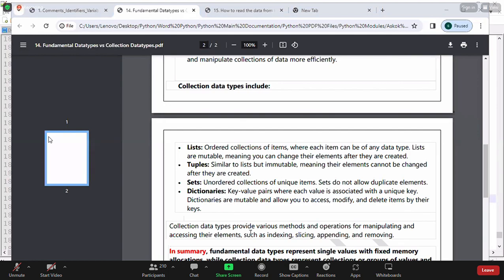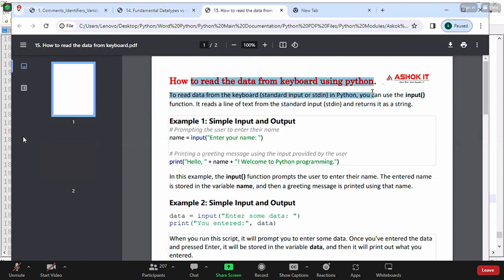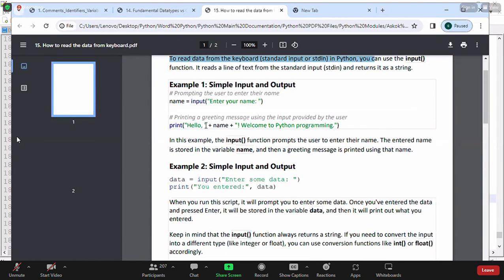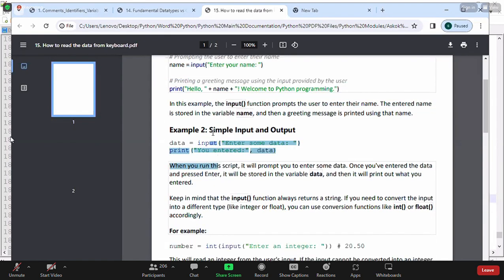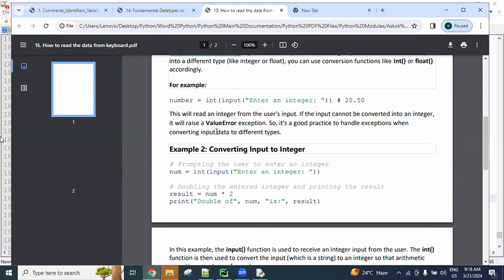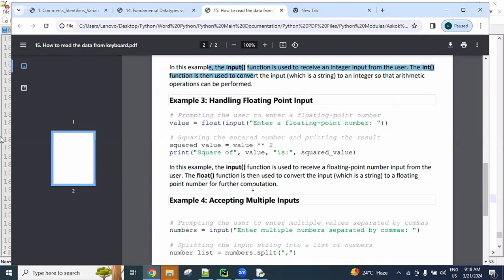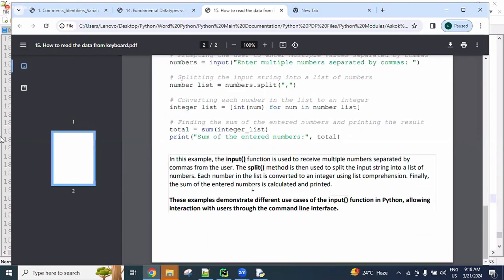Okay, this is enough for today, I will stop here. These two topics also cover how to read data from the keyboard. I have given a lot of programs for your practice, and for every program I have given the input, what is happening, and theoretical information. Just by reading, you will understand everything, no doubt at all. I created all of it manually. So check it, this is all for your practice purpose.